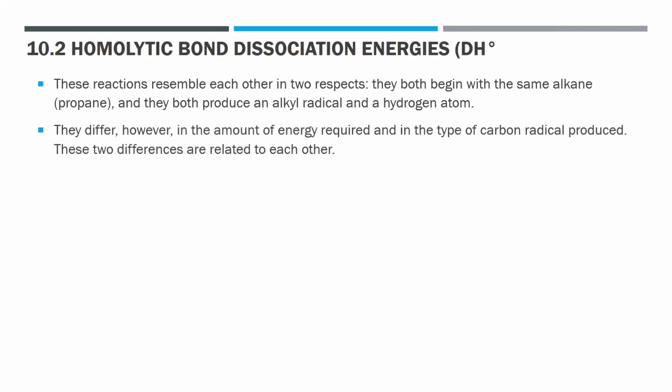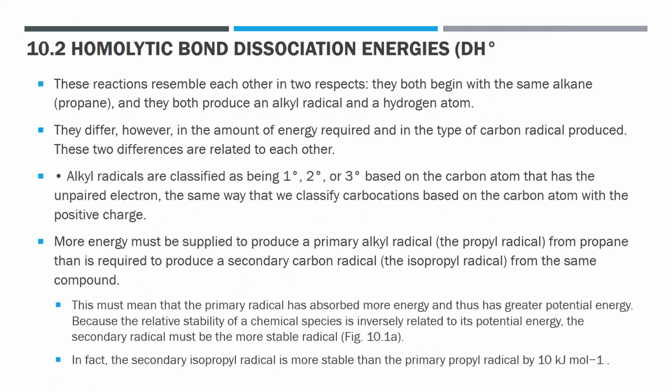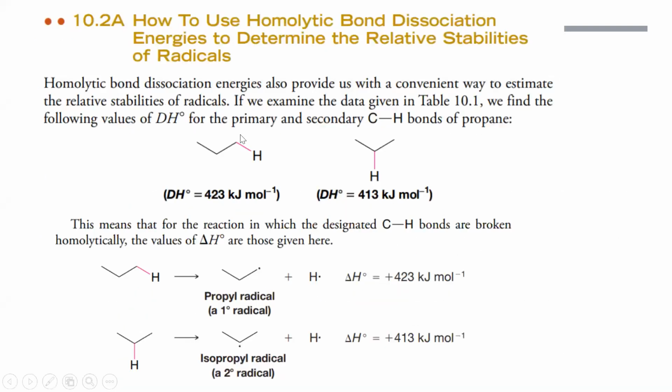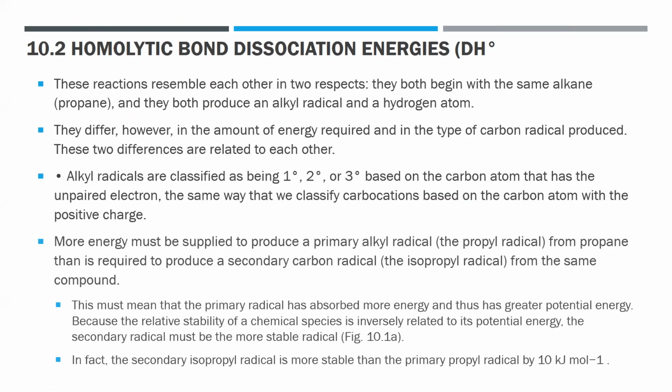They differ, however, in the amount of energy required and the type of radical. I've already mentioned they actually produce different kinds of radicals. So just a note that more energy must be supplied to produce a primary alkyl radical. Here, the propyl, you have more energy being used to produce your propyl radical than your isopropyl radical. This means that the primary radical has absorbed more energy and has a greater potential energy.